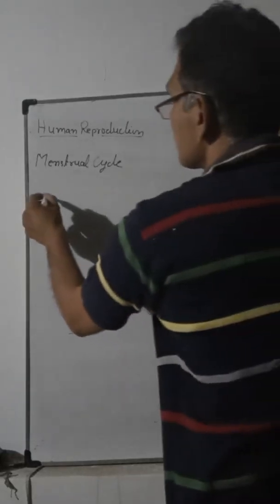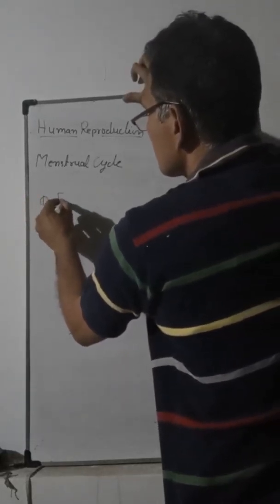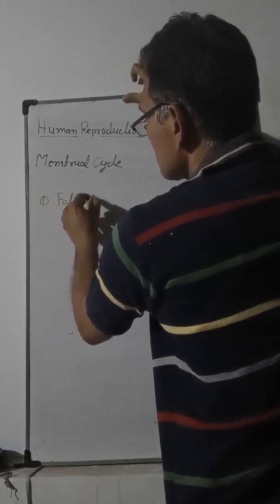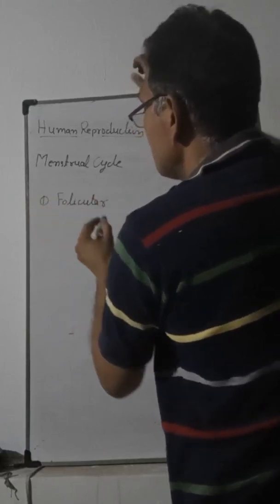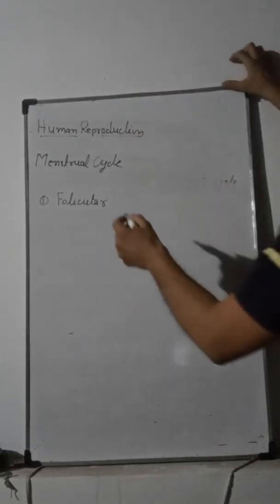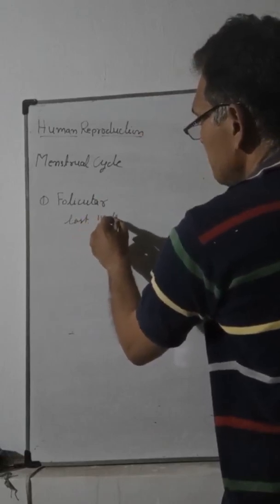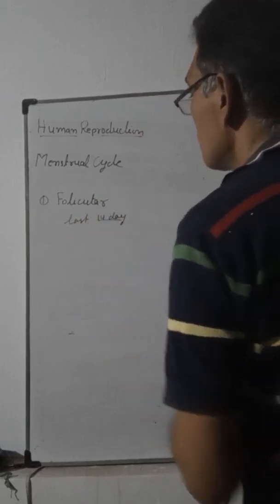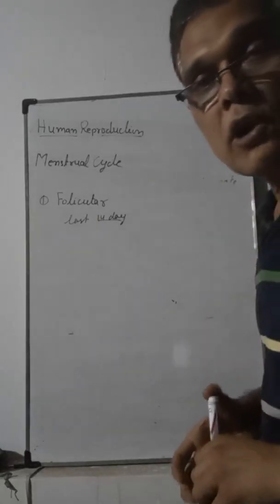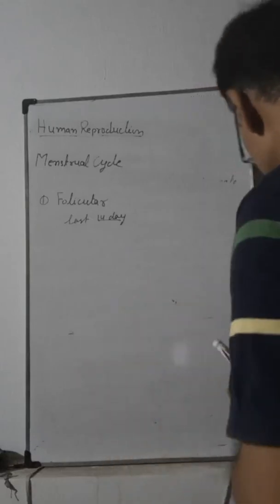The menstrual cycle has three stages. The first is the follicular phase, which lasts for 14 days. It is also known as the proliferating phase.